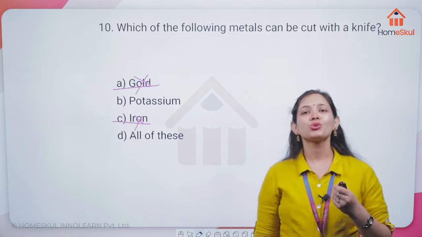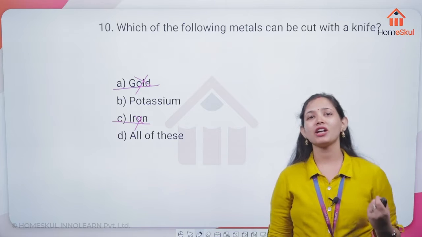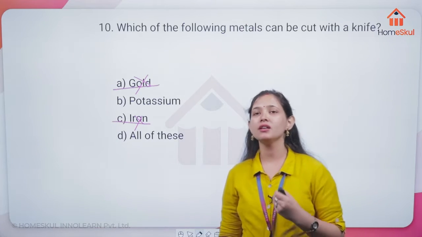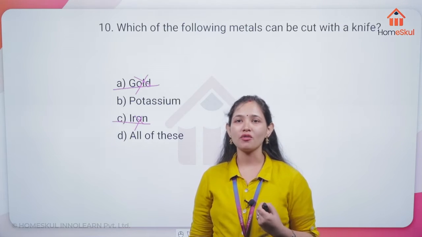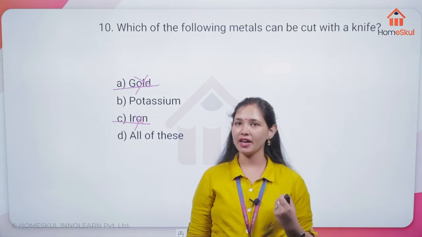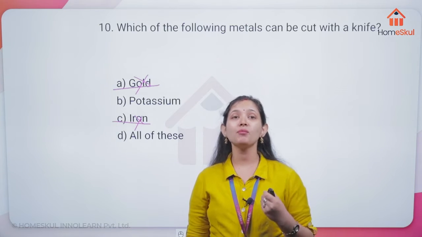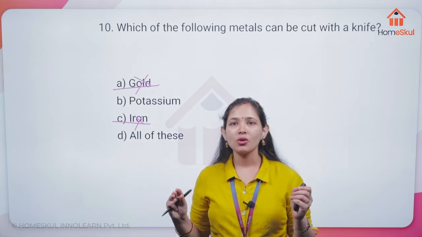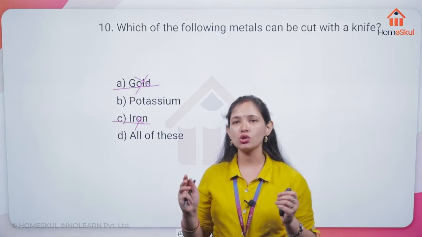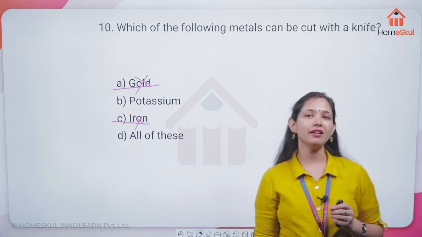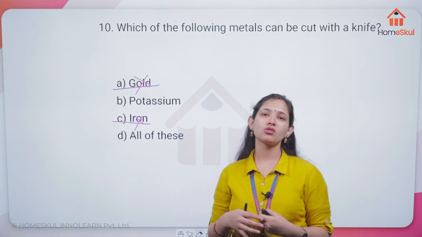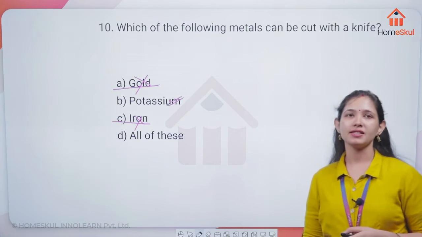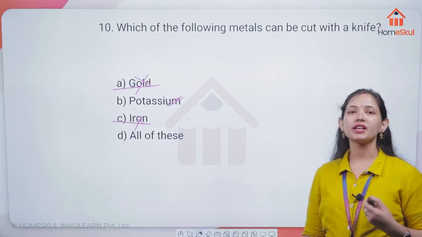That is your sodium. Sodium and potassium can both be cut with a knife, and they are the exception among metals, which are going to be soft. Yes, Neha, very correct. Sodium, Na. So sodium and potassium are going to be of the category having no hardness. They are not hard. Their surface is very soft. They can be cut with a knife easily. And they are very reactive towards oxygen. So here potassium is going to be the correct answer. Now move on to the next question.